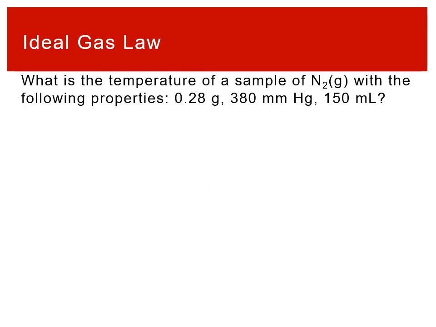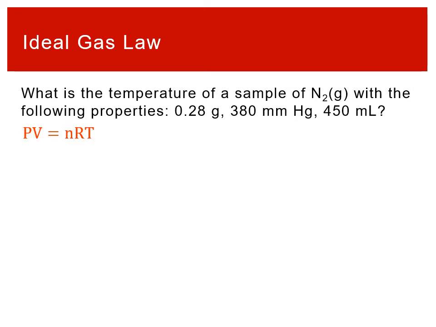How about another? What is the temperature of a sample of N2 gas with the following properties? 0.28 grams, 380 millimeters of mercury, 150 milliliters. So again, there's a lot of values given to us. What we want is temperature, and we're not given any temperature value, but we're given a lot of information. We have a mass, we have a pressure, we have a volume.